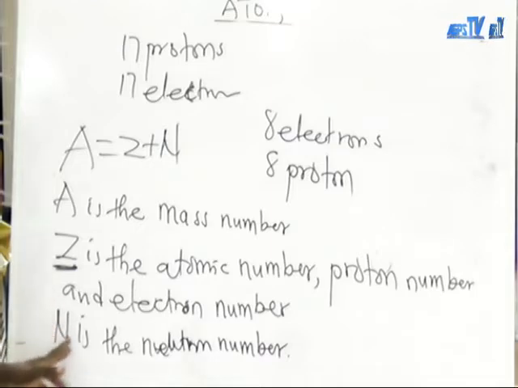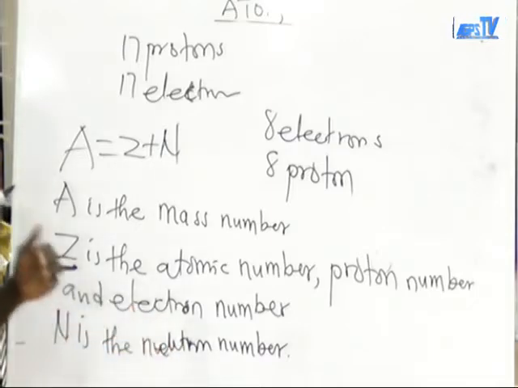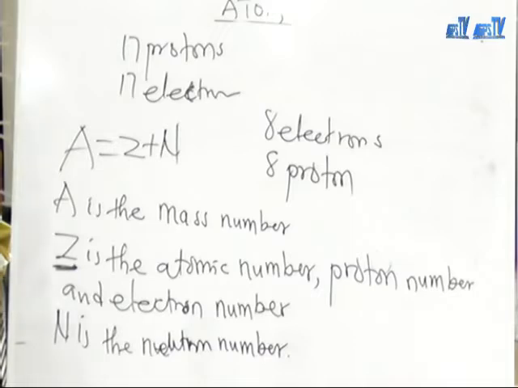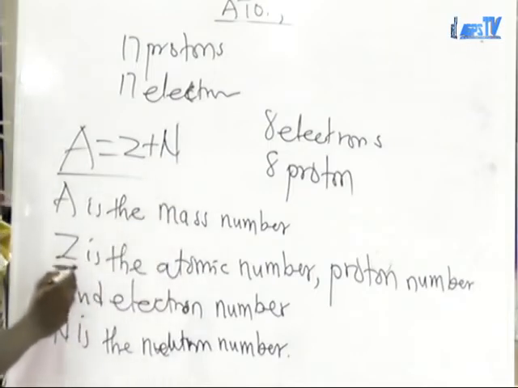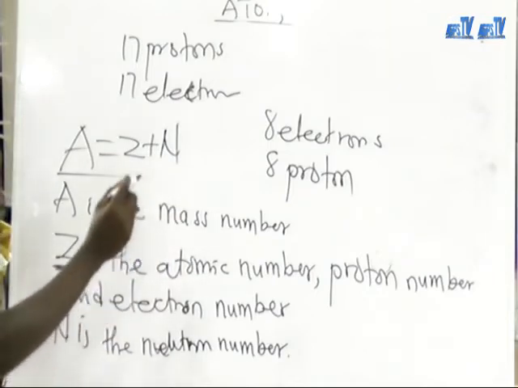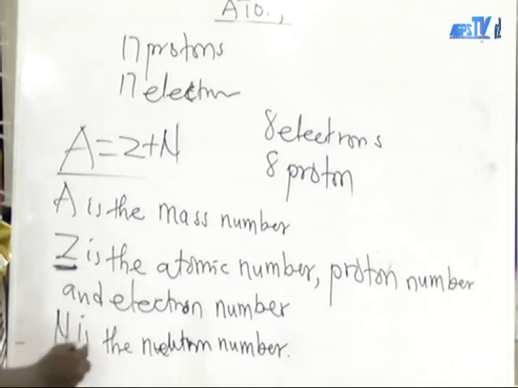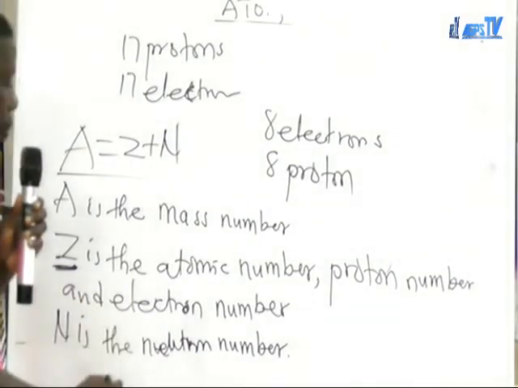And N is the neutron number. So if you are told to determine the mass of an atom, you use this simple equation. A is the mass number, Z is the atomic number, proton number, and electron number, and N is the neutron number.